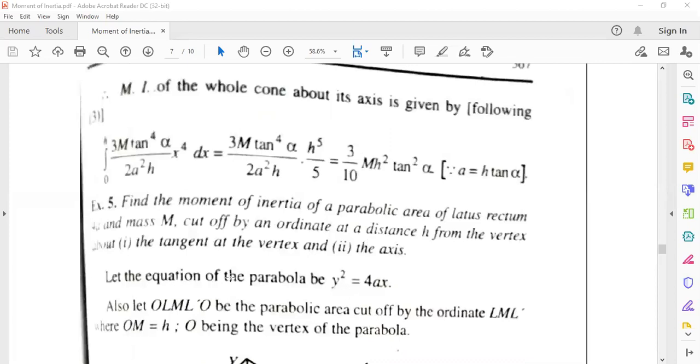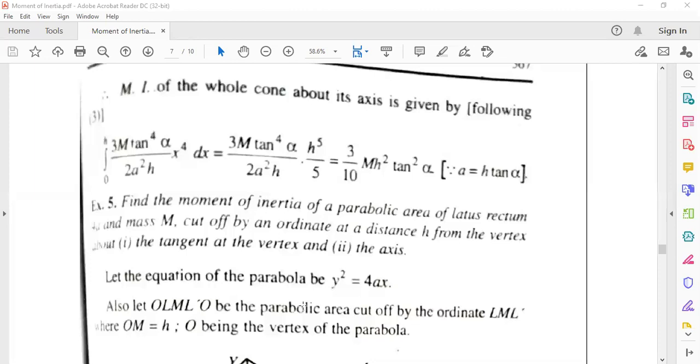Same thing is done here. So from all these examples, it is very clear that at first we have to find out that the mass is given, then either area or volume, then mass by area or mass by volume will give rho, that is, area pi r square into rho.